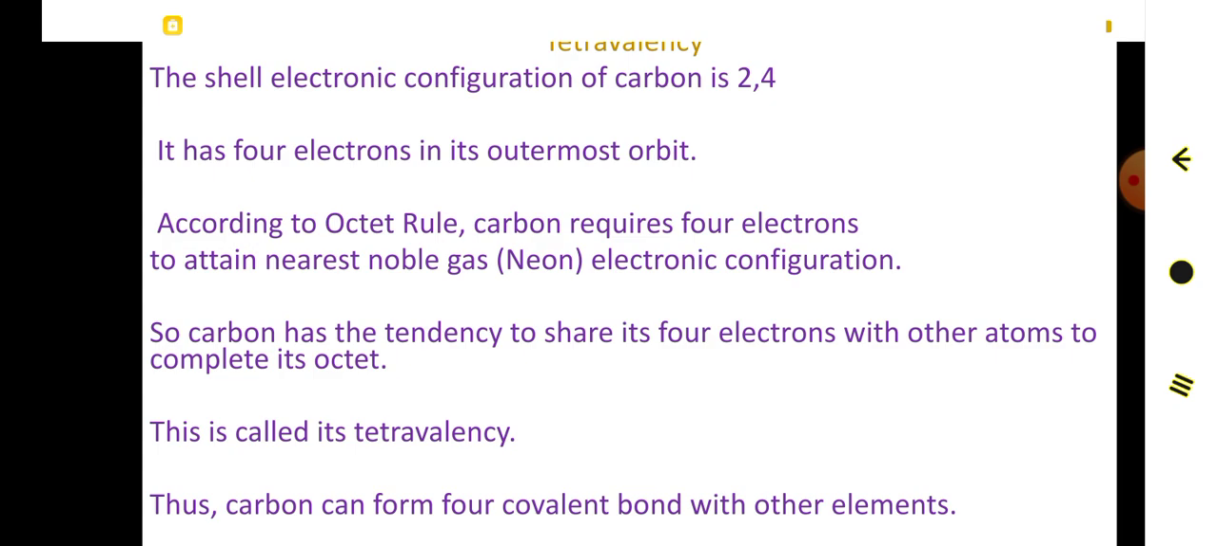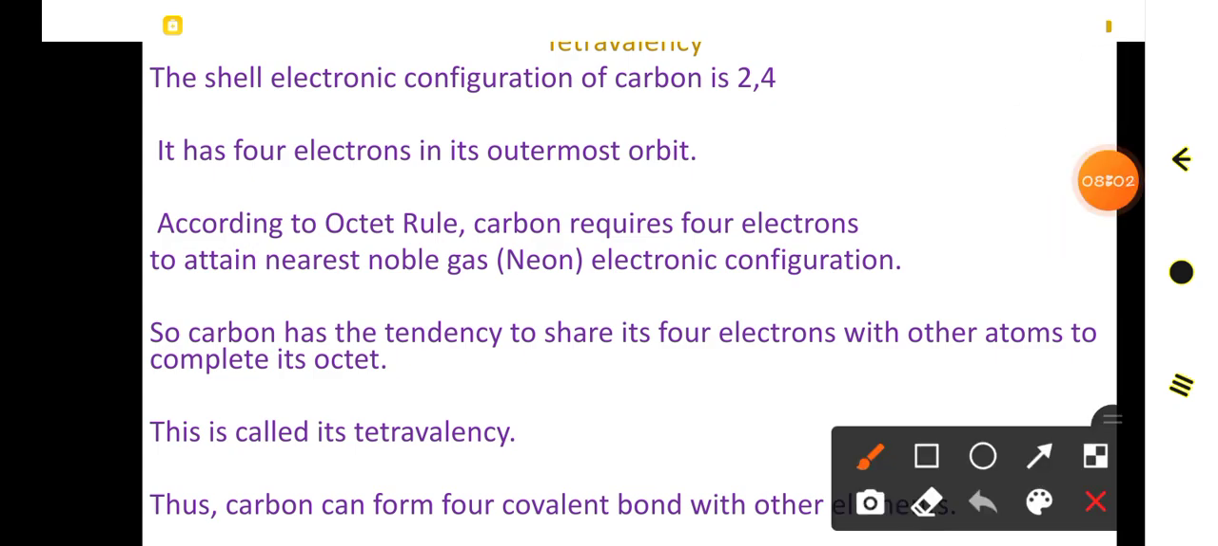So look at point number 1. What is given? The electronic configuration of carbon is 2, 4. And look at point number 2. It has 4 electrons in its outermost orbit, that we all know. According to the octet rule, what is the octet rule? The tendency of an atom to have 8 electrons in the valence shell. So according to the octet rule, carbon requires 4 more electrons to complete its octet, to attain the nearest noble gas electronic configuration.